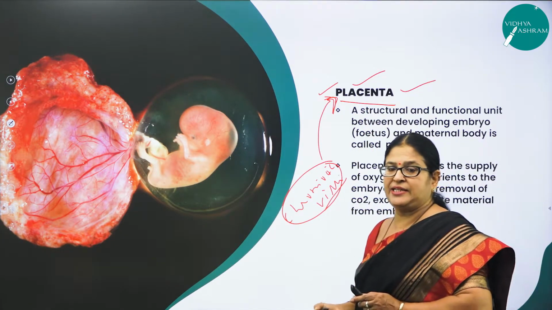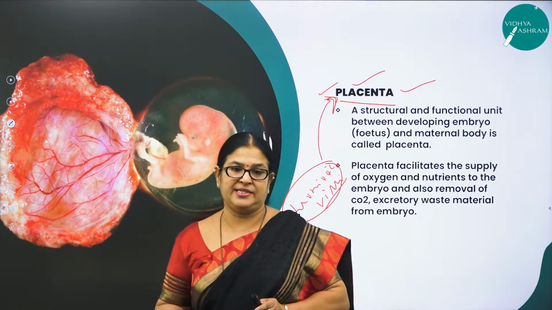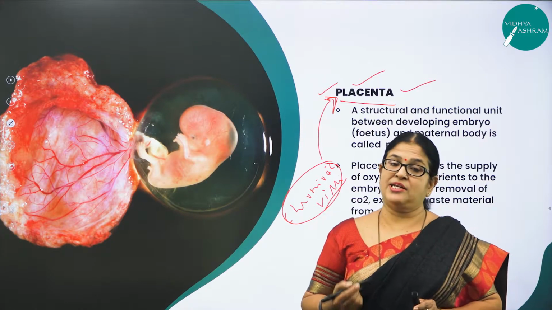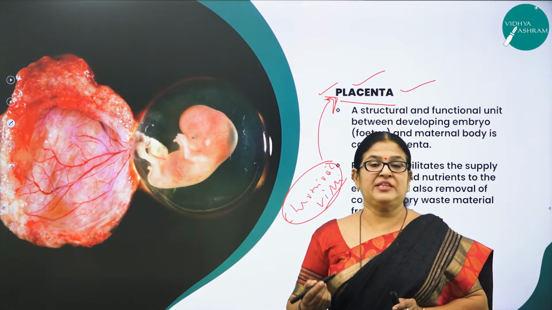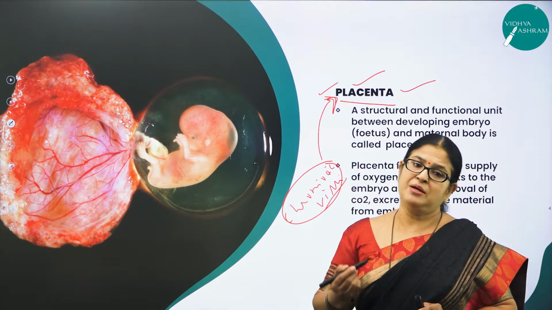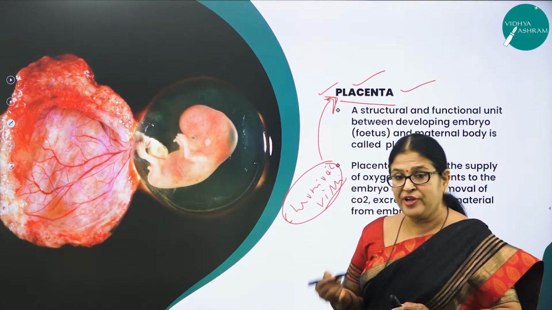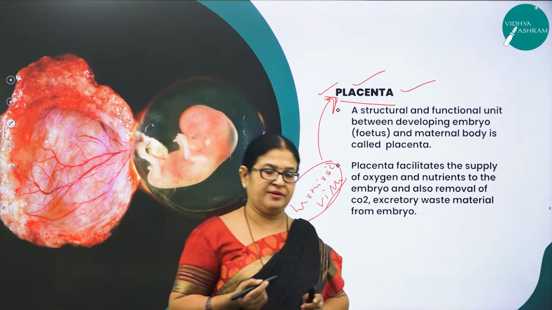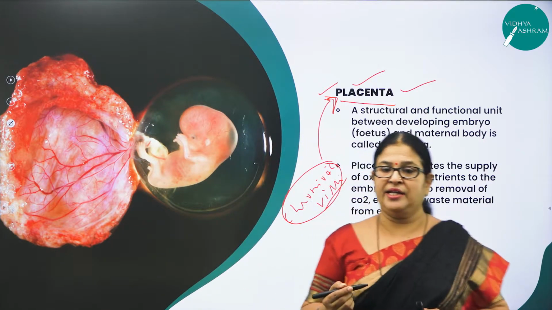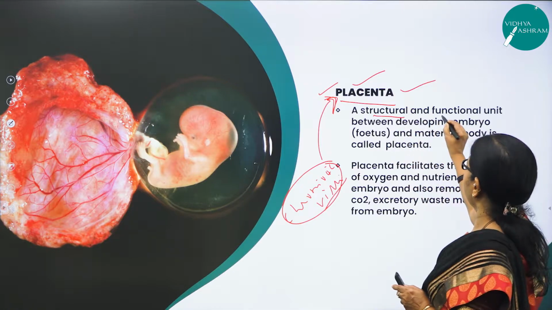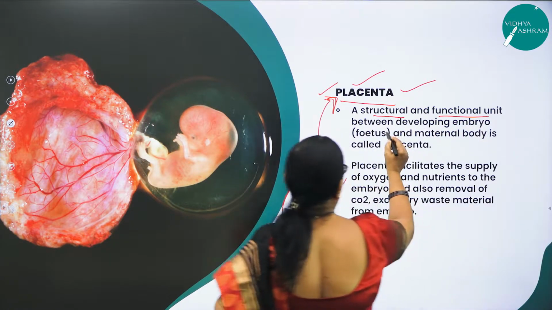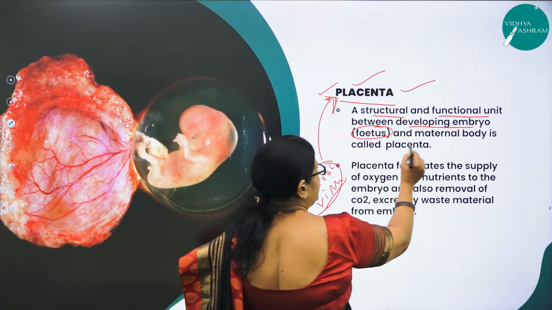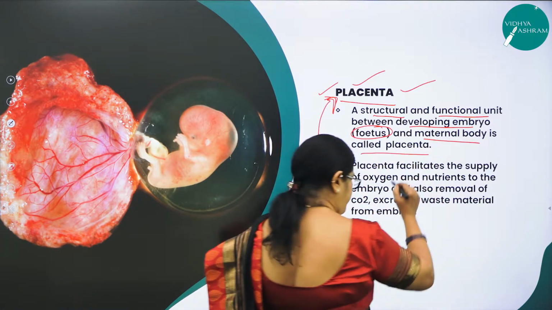What is placenta then? How do we define the word placenta? It is an organic connection between the developing fetus and the maternal body, through which various physiological exchanges will take place, right? In other words, it is a structural and functional unit between the developing embryo, or what we call the fetus, and the maternal body, called placenta.